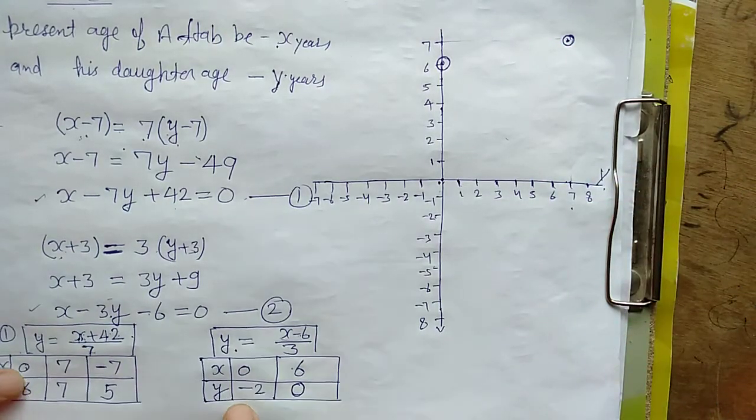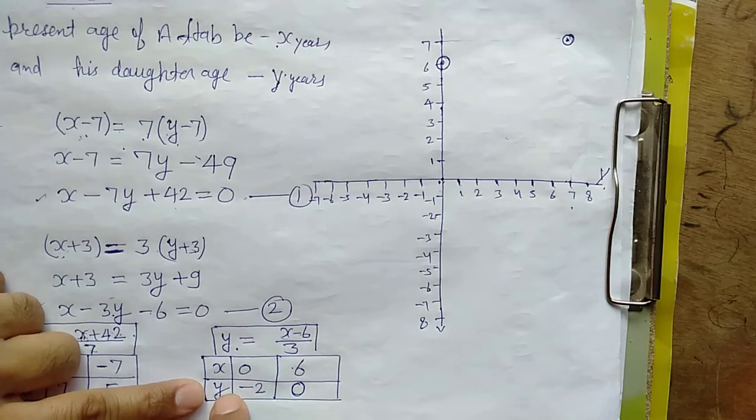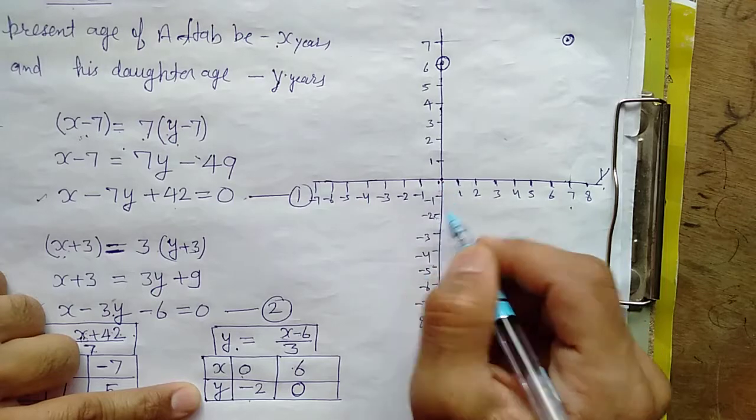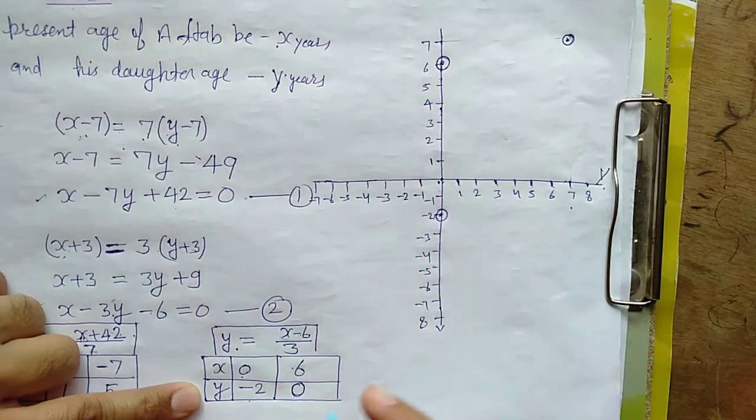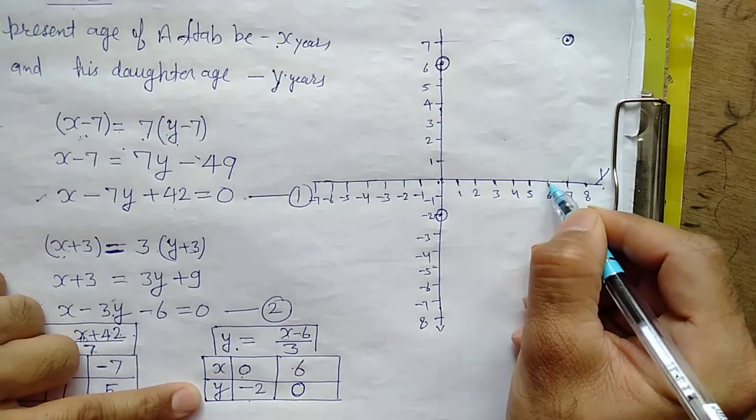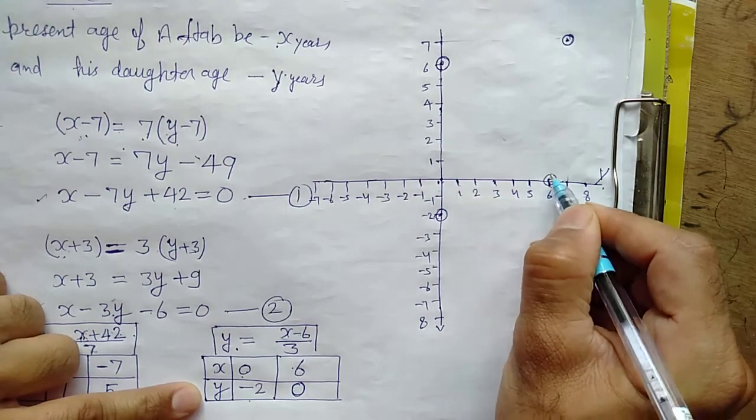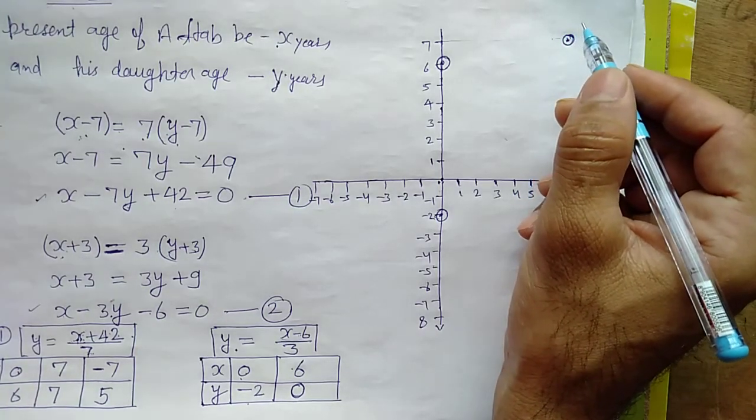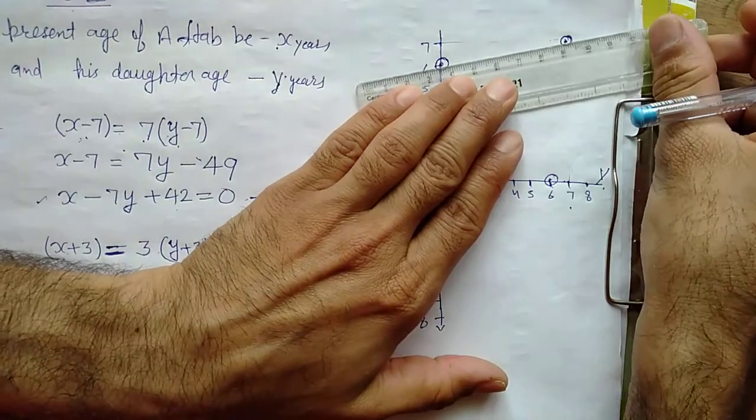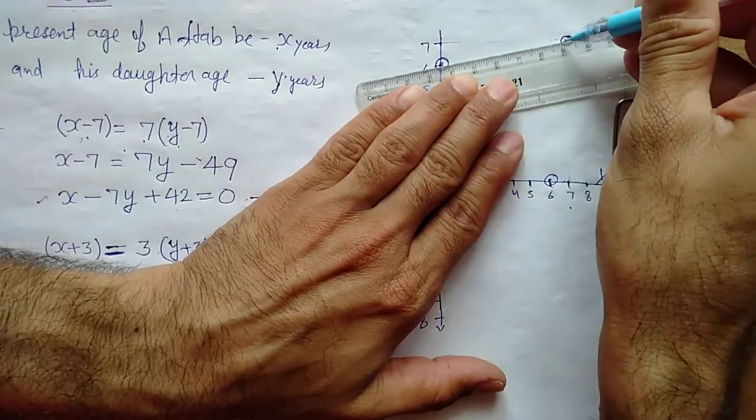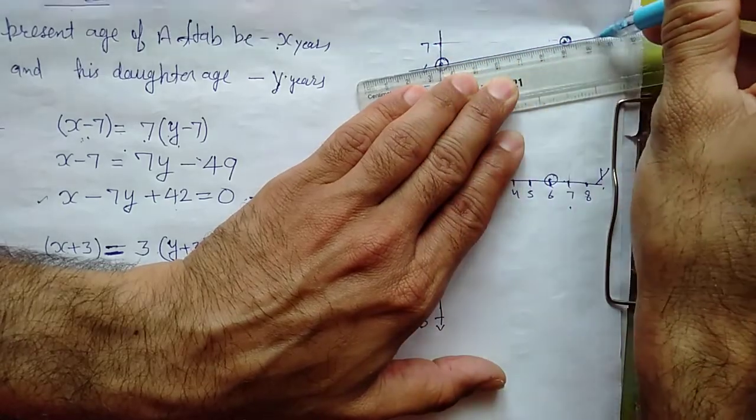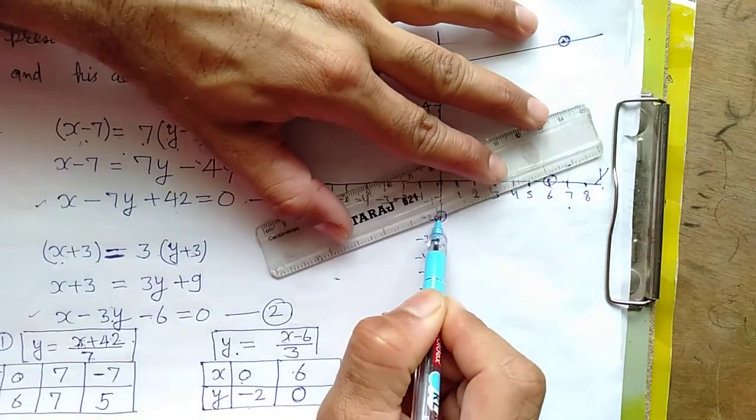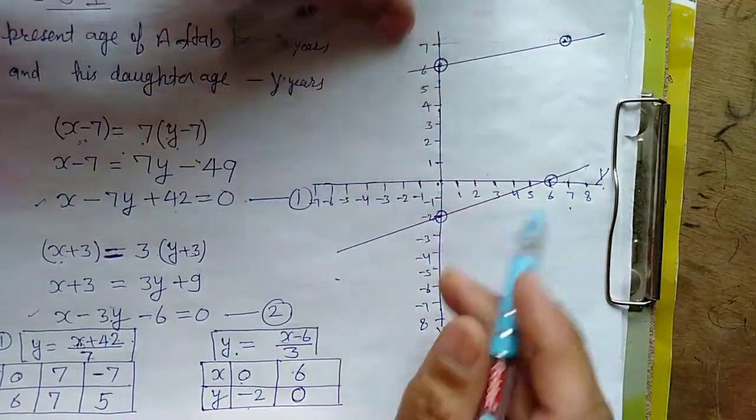Next point, for the next equation, this is 0 and -2, so x is 0 and y is -2, this will come here. And next is 6 and 0, x is 6 and y is 0. When we join these 2 points, we can make a straight line. See, this will be a straight line, this one a straight line, and here also this will be a straight line when we join these points like this. These two lines are there.